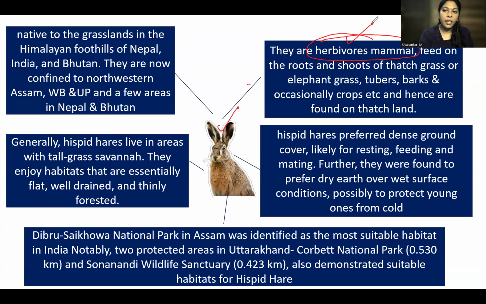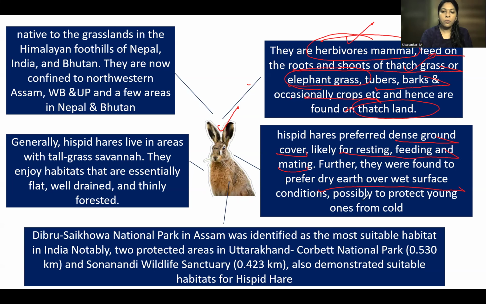And what do they eat? They feed on roots and shoots of grass, that is elephant grass. It's called thatch grass or elephant grass. Even tubers, barks, and even occasionally they will eat crops, and hence they are found on thatch lands. And they always prefer dense ground cover. That means there should be a lot of thick grasses, likely for resting, feeding, mating, everything they do there. Further, they were found to prefer dry earth over wet surface.